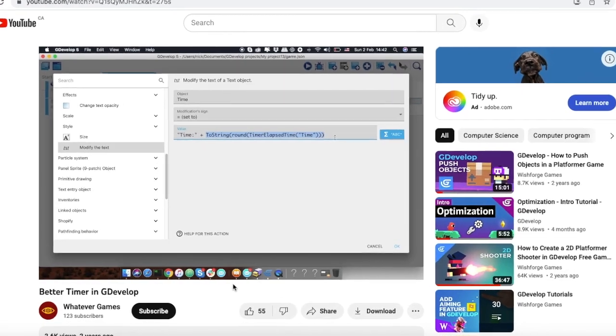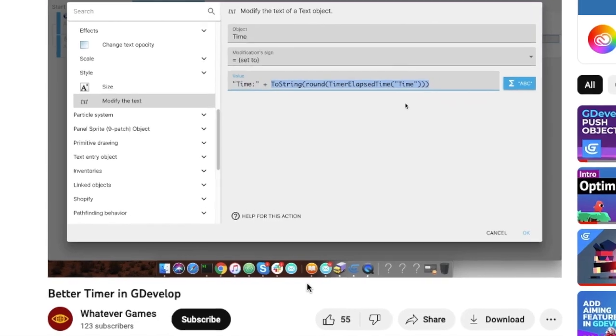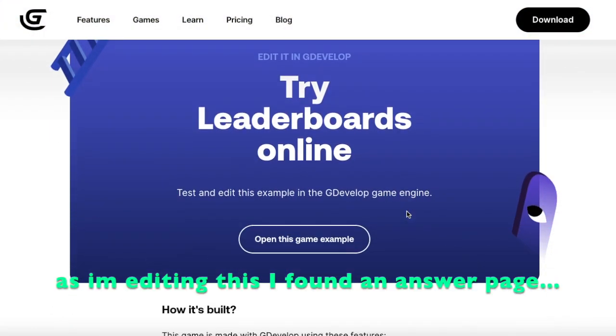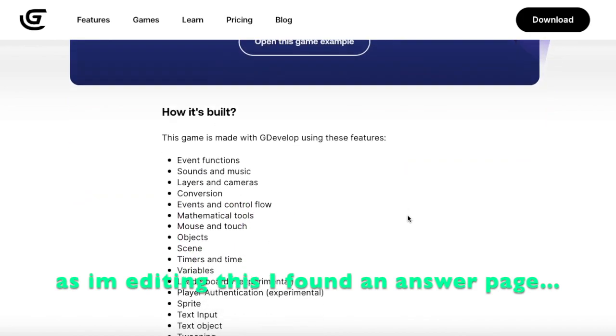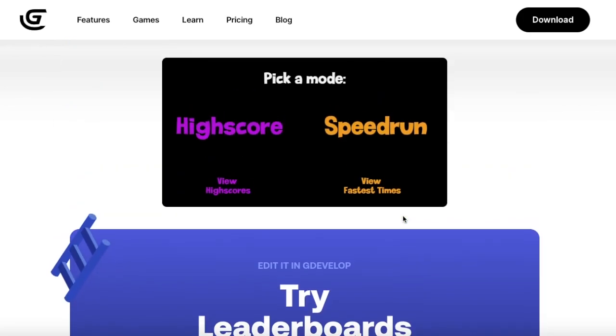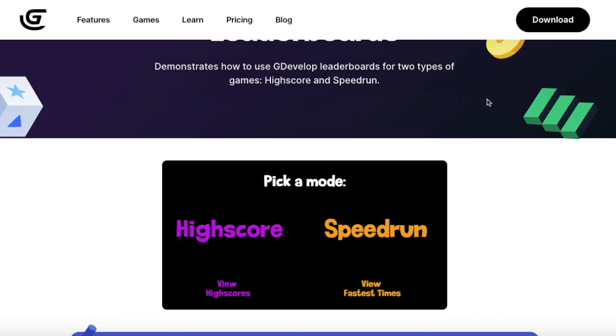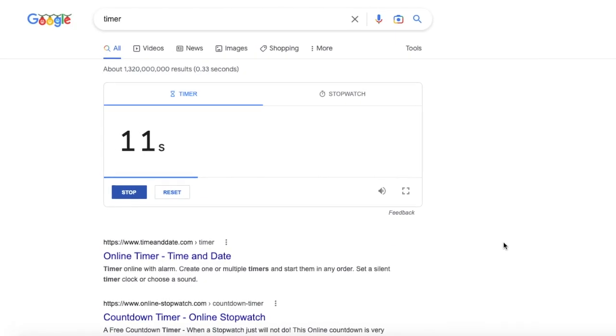Anyways, I had to implement a leaderboard, so I found a video by Whatever Games and created a timer, which you can see in the top left corner. I then tried to convert it into the GDevelop leaderboard, but I couldn't find any information on doing a timer leaderboard, so as I struggled to figure out some way of getting the leaderboard ready, the timer slowly ticked down.